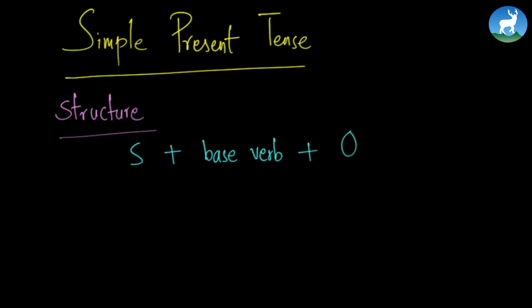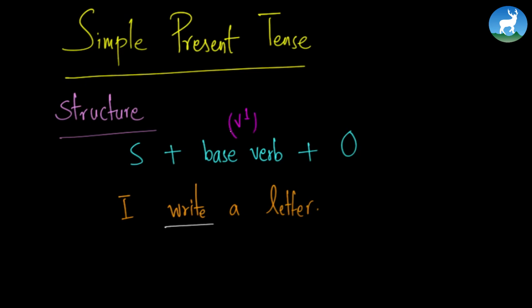So if I write a sentence like, I write a letter, now this is a sentence in the simple present tense because it has a base verb, and the base verb is write. The base verb is also known as V1 in some of the grammar books.